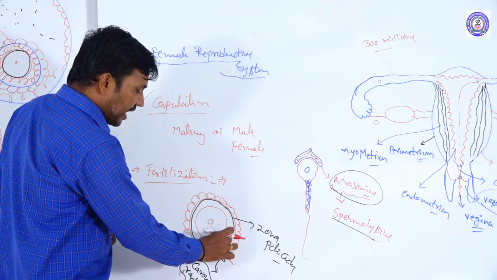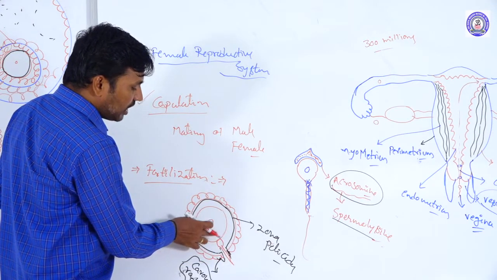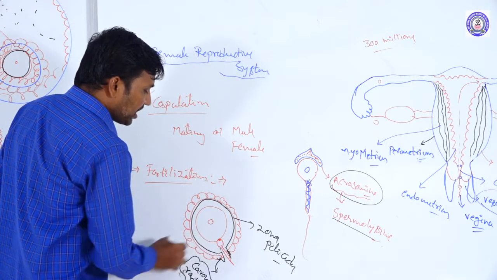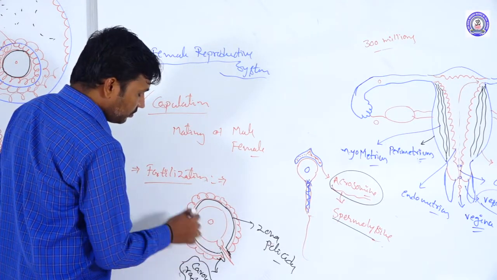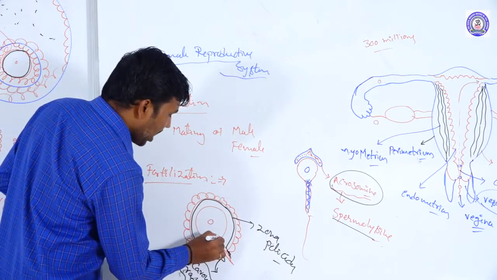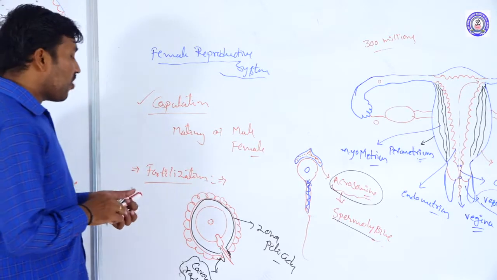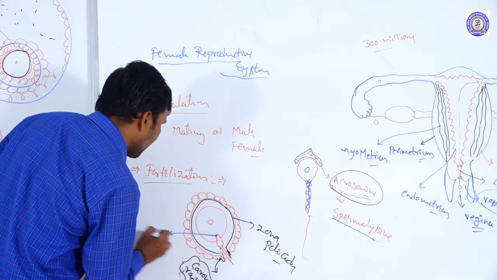Whenever the sperm membrane fuses with the egg plasma membrane, the secretions of the acrosomal reaction form a cone-shaped structure. This is called the fertilization cone.